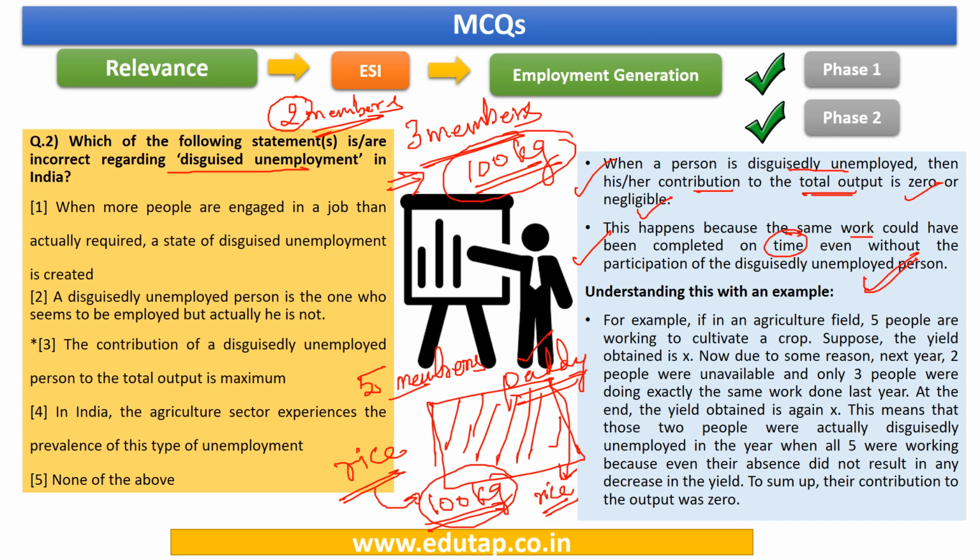So you need to understand that this kind of disguised unemployment prevails because of less employment opportunities. People do not find any alternative source of employment and they tend to keep doing the same thing that they have been doing for the past so many years, and they do not realize that actually they're not giving any input to the work. So this is a kind of unemployment that is prevalent in the agriculture sector of India. Because of the more number of people employed in this particular sector, we see that this kind of unemployment is prevalent.